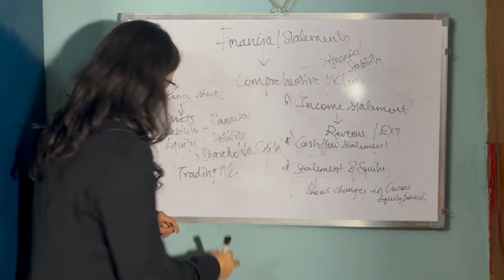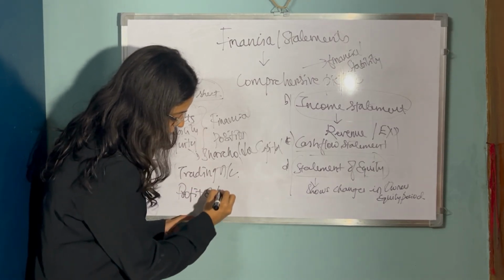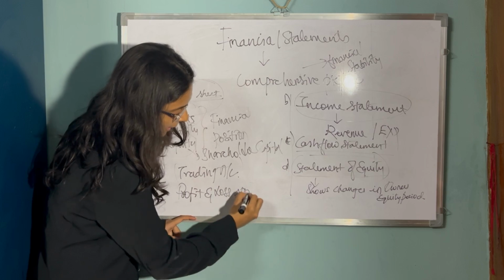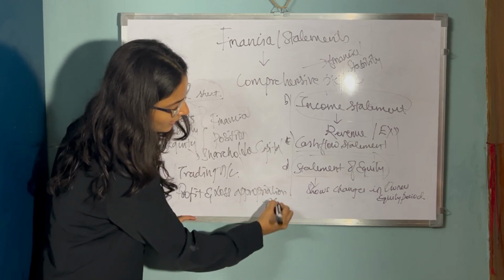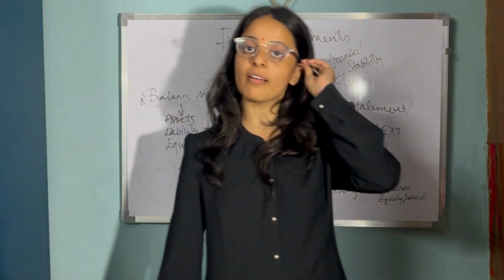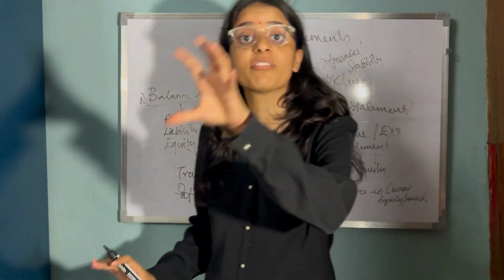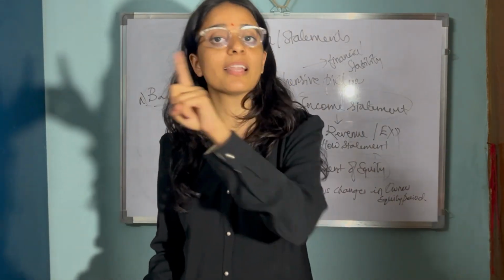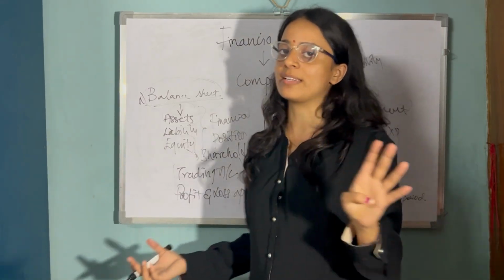There is also another statement known as the profit and loss appropriation account. So what is it? Profit and loss appropriation account is one of the important components of the final accounts of companies. When we prepare final accounts of companies, the profit and loss appropriation account is one of the important statements.